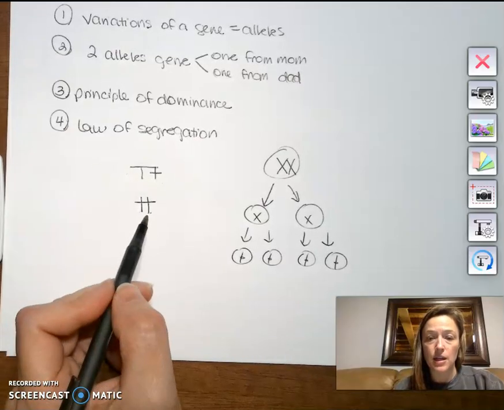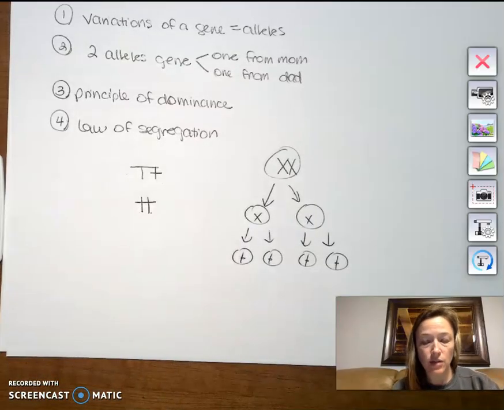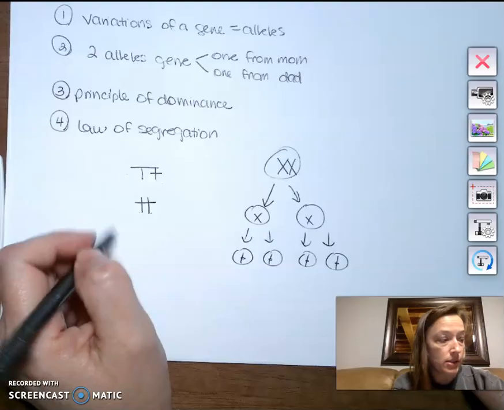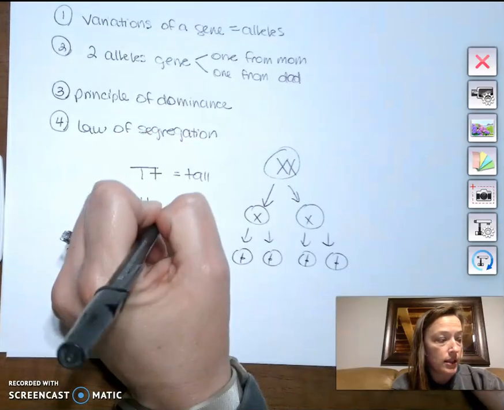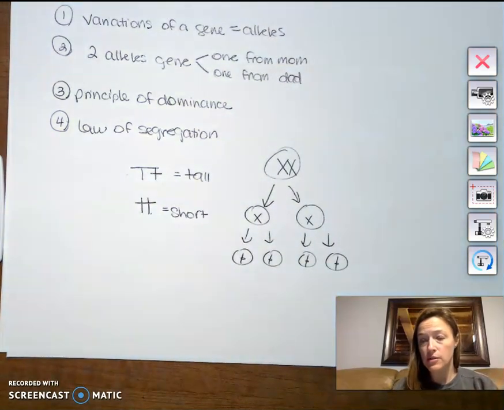But that's the genotype. Phenotype is physical. So just remember, phenotype starts with PH, and so does physical. And so the phenotype is the physical result of that genotype. And so the phenotype with this would be tall, and the phenotype for this plant would be short. Now, it doesn't mean I can always look at you and see your phenotype. So something like your blood type would also be a phenotype. So if you have type A blood, that's a phenotype because that is something we can physically see. We have to test for it, but we can physically see it, but I can't see it when I look at you. So don't think that phenotypes are necessarily always something you can see by looking at somebody, but it's just the physical expression of that gene.